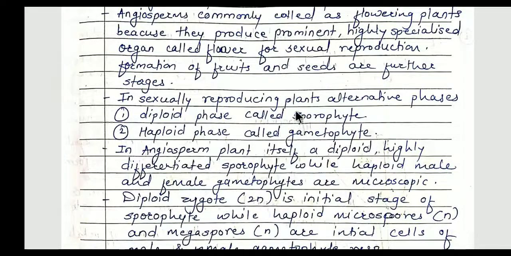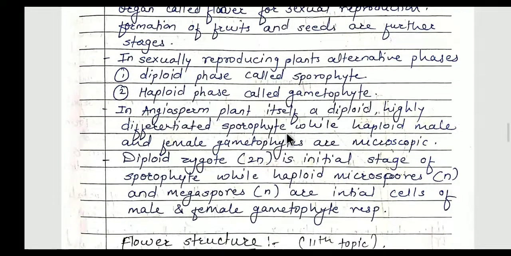Unless the sporophytes are grown properly, they are not going to produce the haploid cell, that is the gametophyte. We write haploid as only N. The meaning of N is half the number of chromosomes, that is 23. Those cells are called haploid cells. First the sporophyte should be grown properly, then the sporophyte has the capacity to form the haploid cell, the gametophyte. So these are two alternating phases which are necessary for a sexually reproducing plant.